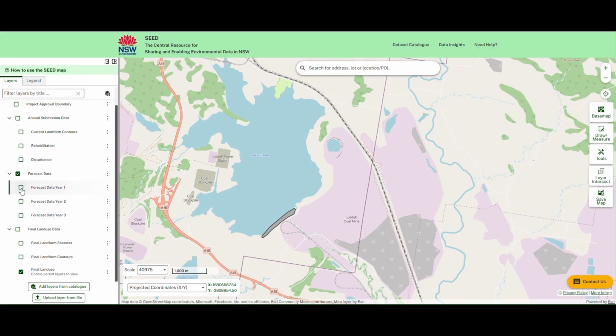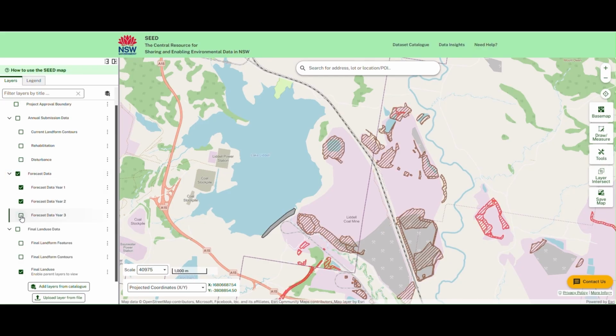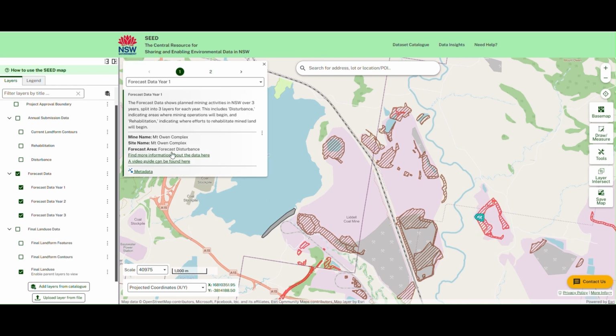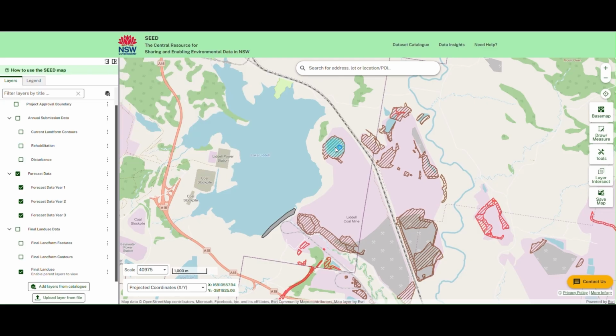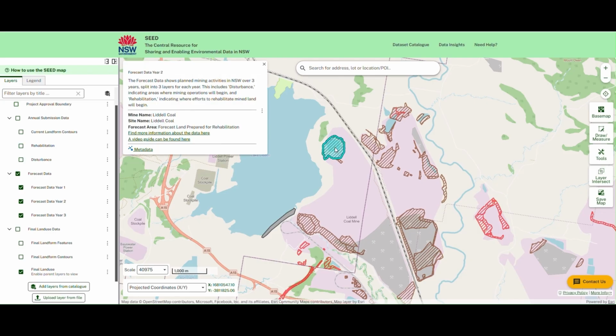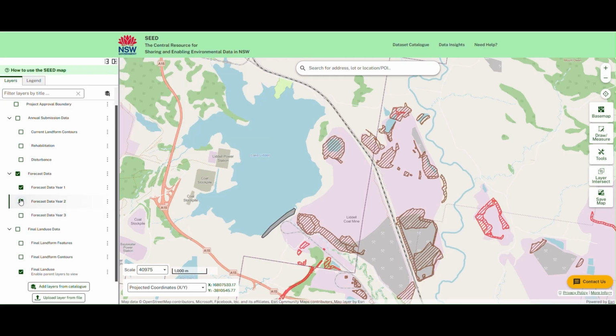To view rehabilitation occurring in the next 3 years, click on the forecast data. The red on this particular map shows the areas of disturbance for the next 3 years. The brown indicates future rehabilitation over the next 3 years. By interrogating the data, you can see where rehabilitation will progress during the 3-year forward program.